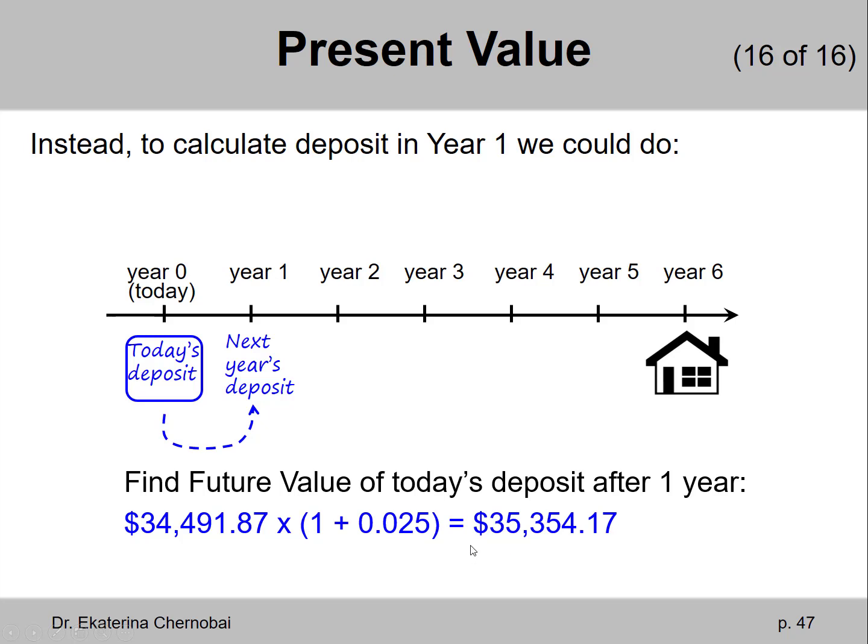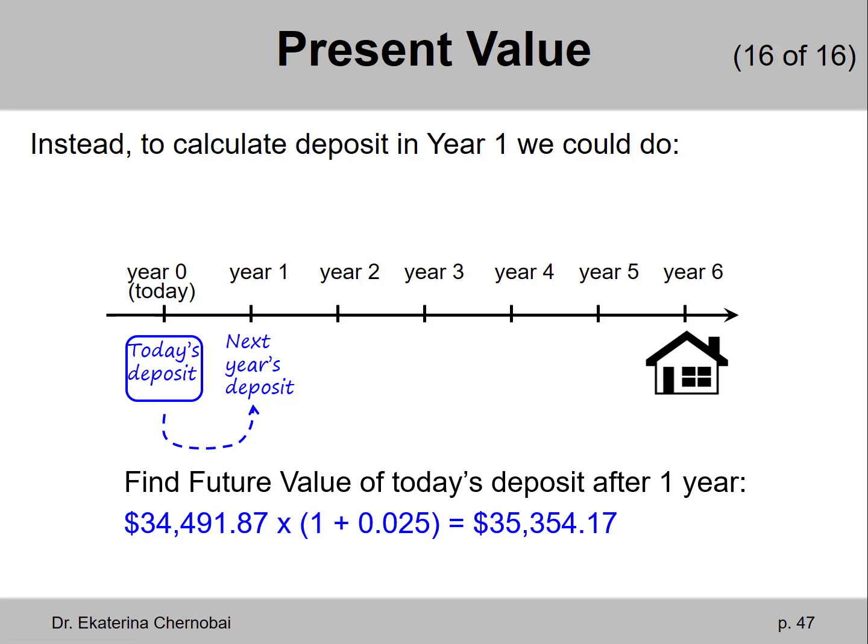And that would give the same number we had earlier when we directly calculated the deposit if it's made 5 years prior to the house purchase, right? $35,354.17.